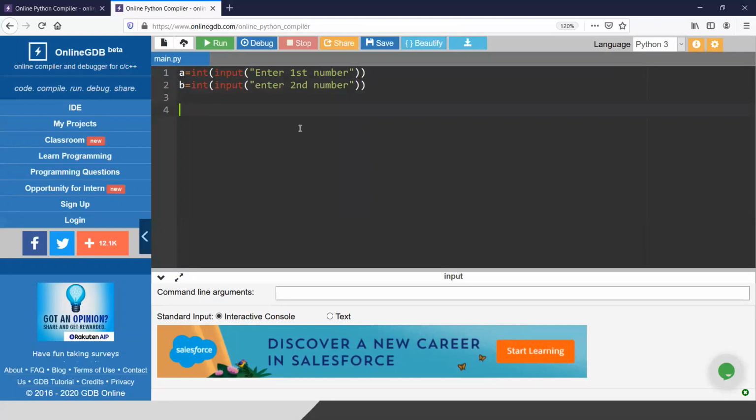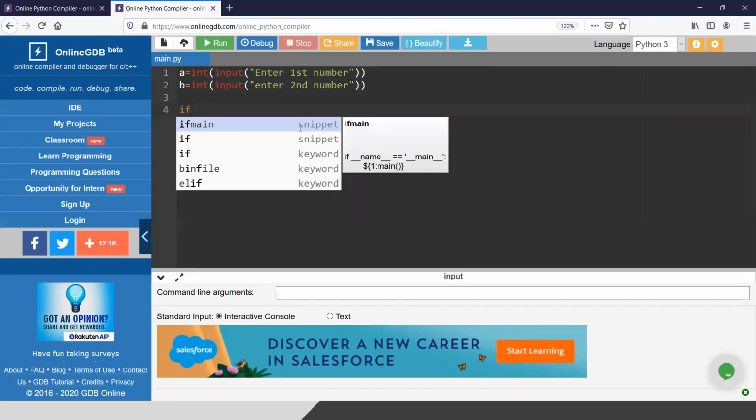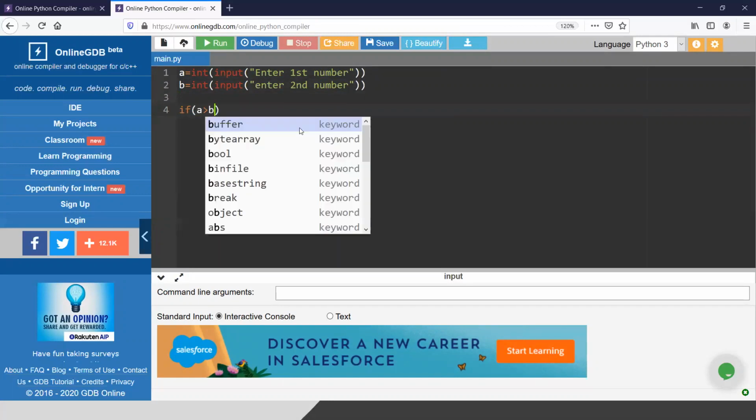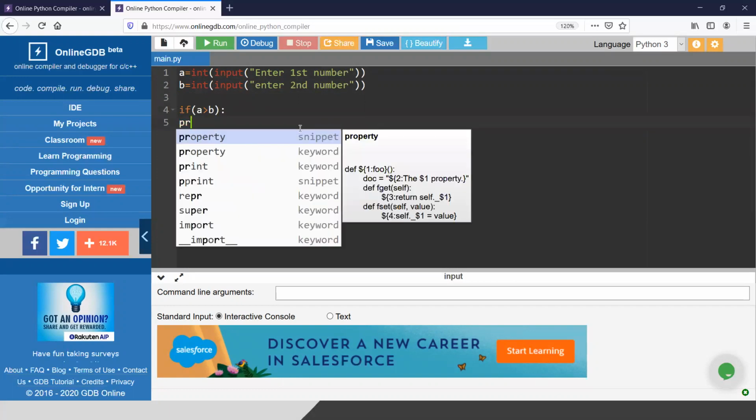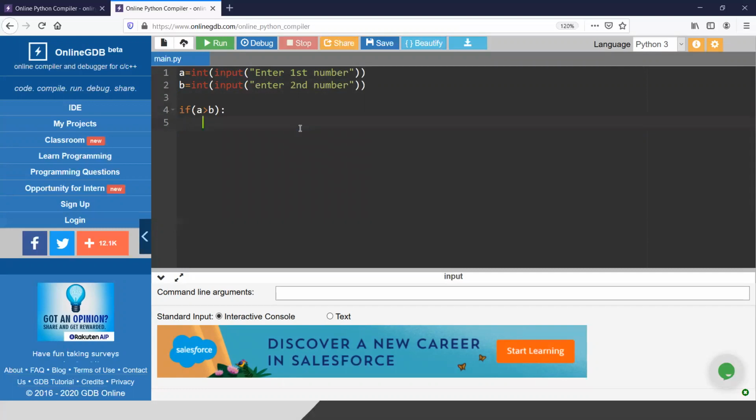Sorry, it is asking for the maximum number. Okay, if A greater than B, right? And you have to give a colon here in Python, and you have to press a tab. Look, I'm not starting the line from here. I'm just pressing a tab, not a space actually.